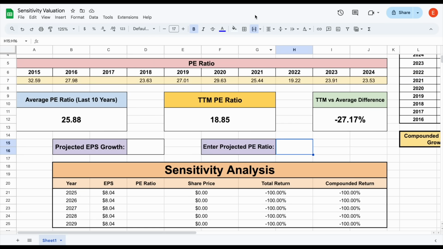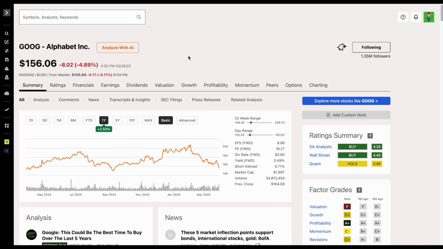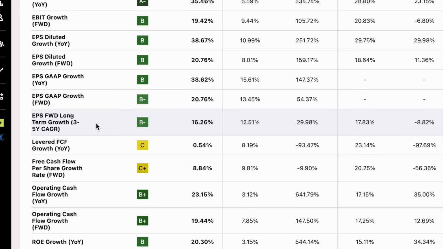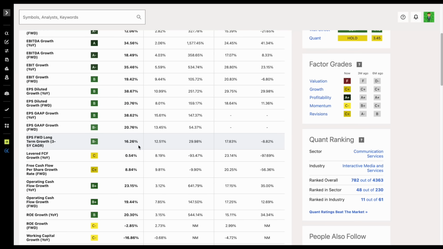Now, to start off, if we jump back over to Seeking Alpha, let's see what Seeking Alpha believes the earnings growth for Google will look like over the next few years. If we come over here and click on growth and scroll down, we can see forward-looking earnings per share, 3 to 5 year growth rate of 16.26%. That's a pretty fast earnings growth rate.